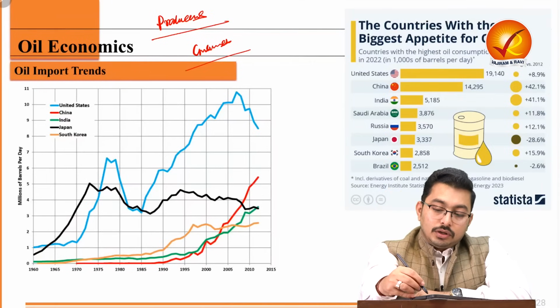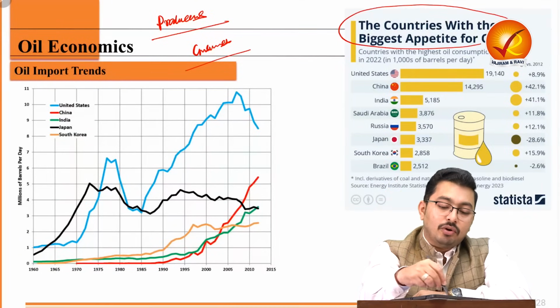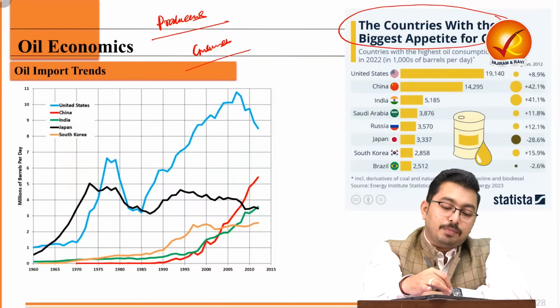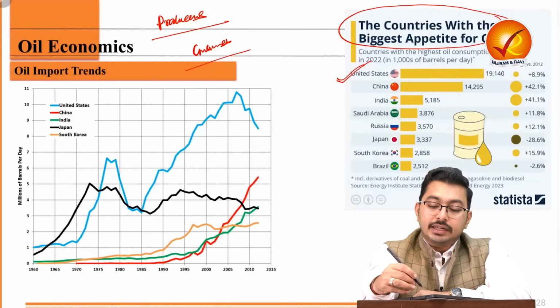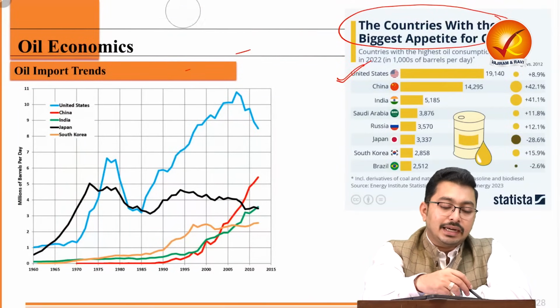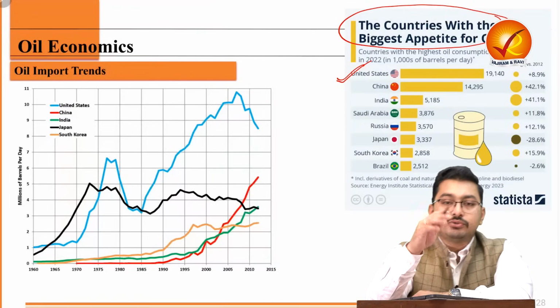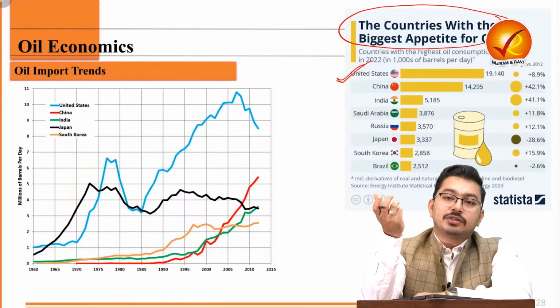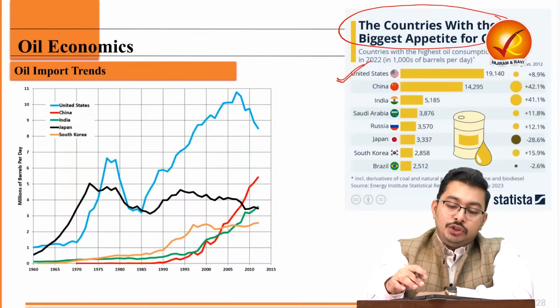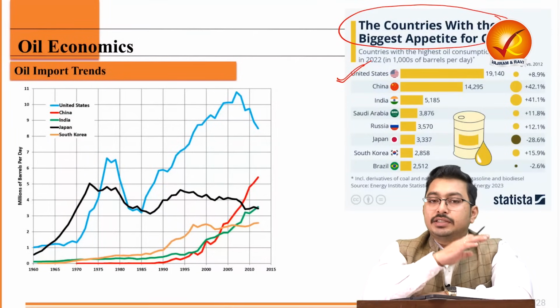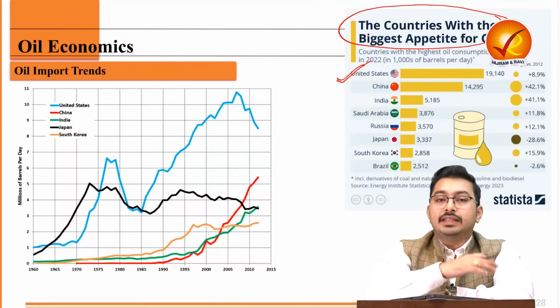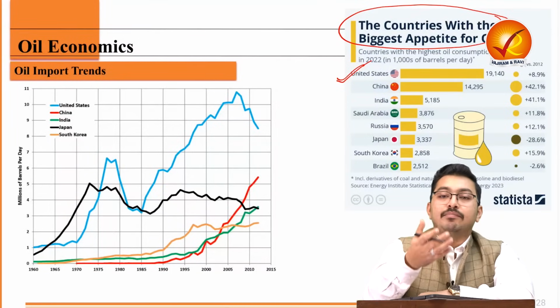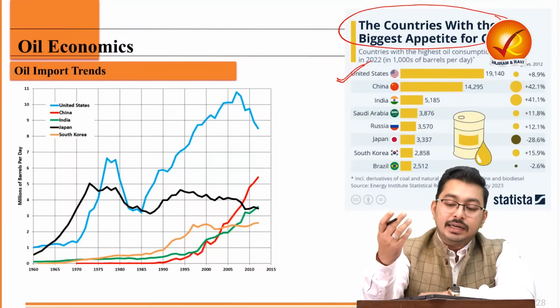Now, which are the countries which have the biggest appetite for oil? The top is again the United States. Whenever we look at debates of climate change, we usually refer to the phrase common but differentiated responsibility. The US and the Western European countries have consumed oil and coal at the same pace for the last 200 years.